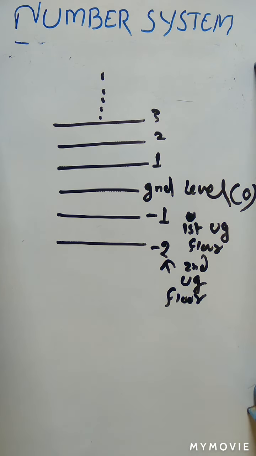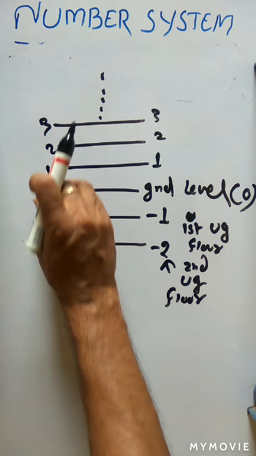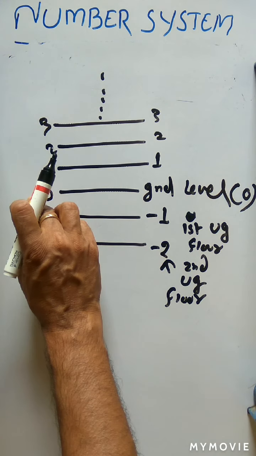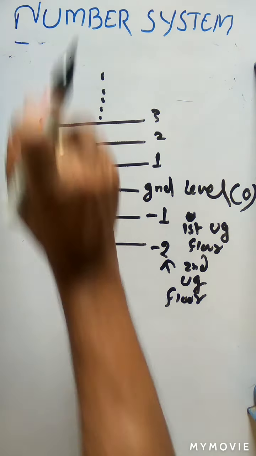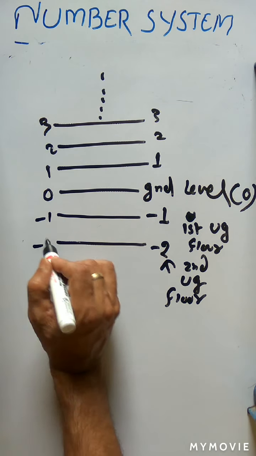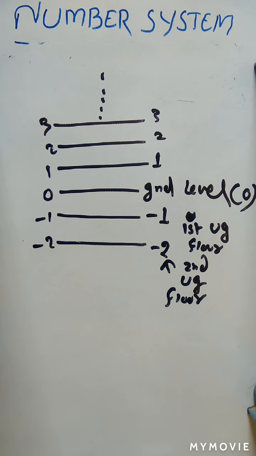So you see, this is 0, this is 1, this is 2, this is 3. If you neglect 0, then 1, 2, 3, 4 are the natural numbers. If you include 0, then 0, 1, 2, 3, 4 are your whole numbers. If you include these whole numbers with minus 1, minus 2, minus 3, like that, then the total numbers form which set? The integer set. Okay.